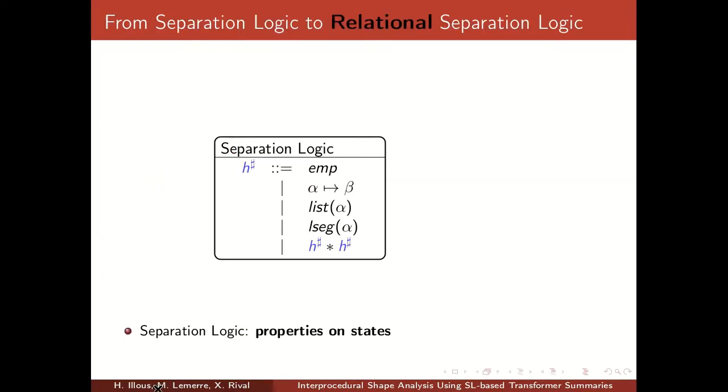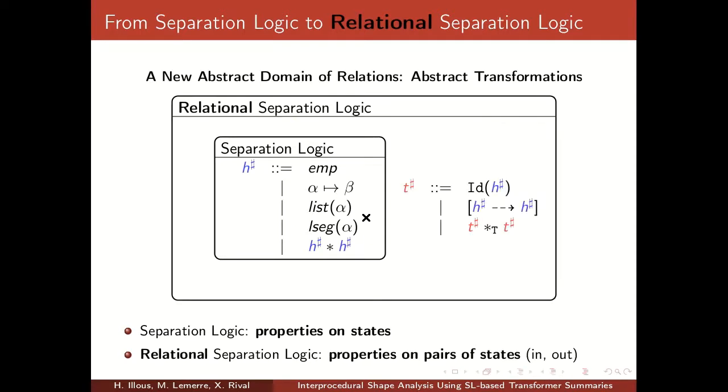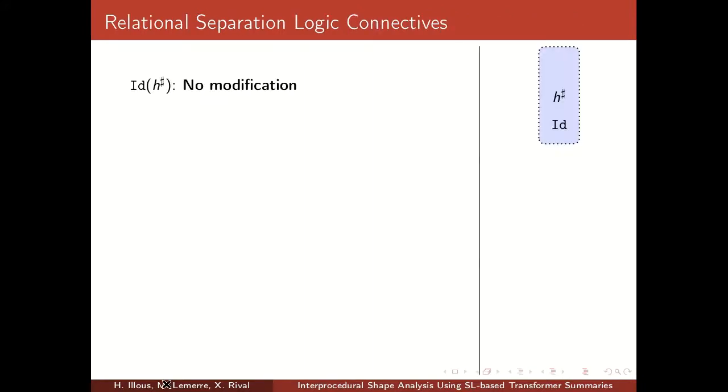Our abstract transformation is based on separation logic. Separation logic describes properties on memory states by combining descriptions of single memory cells and of complex data structures. Our relational separation logic extends the separation logic and describes the properties of pairs of states, of an input and output states. There are 3 kinds of relational separation logic connectives.